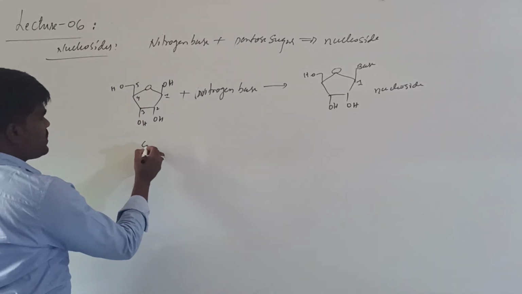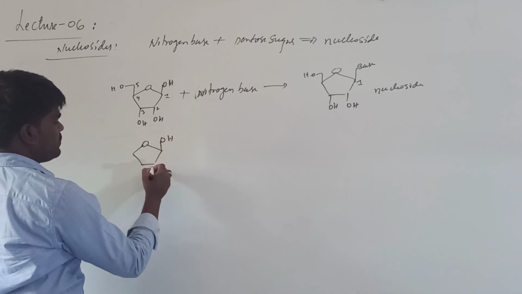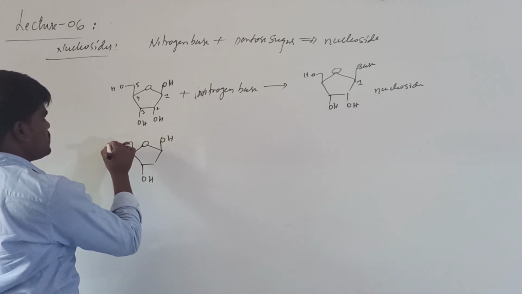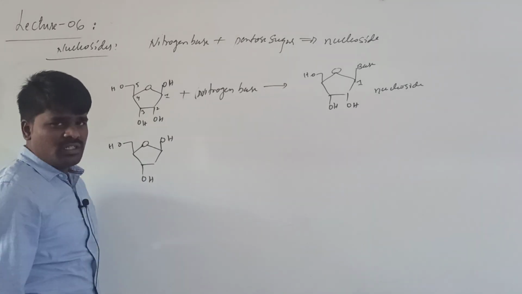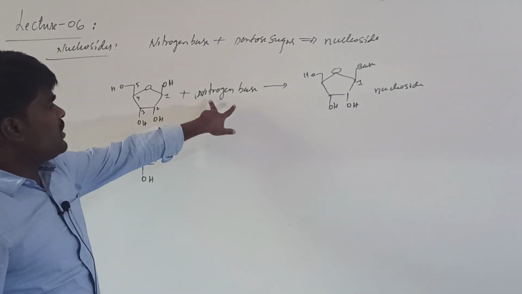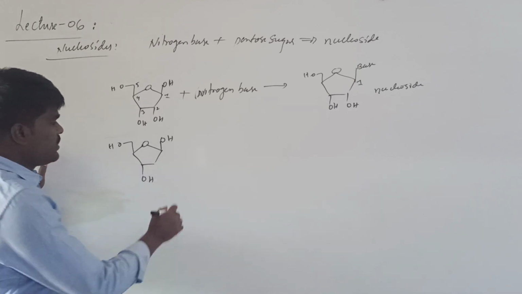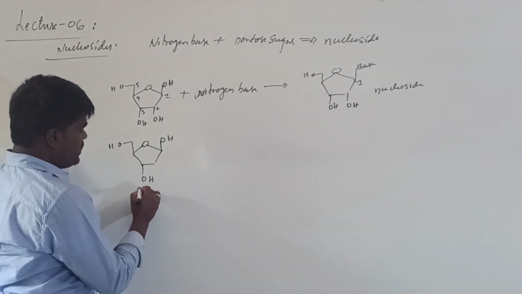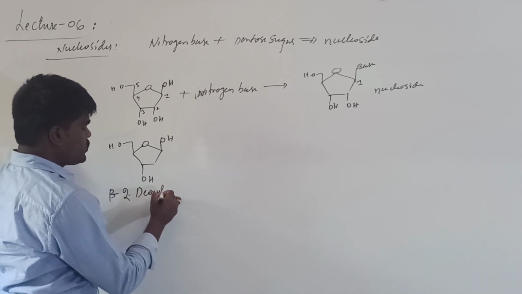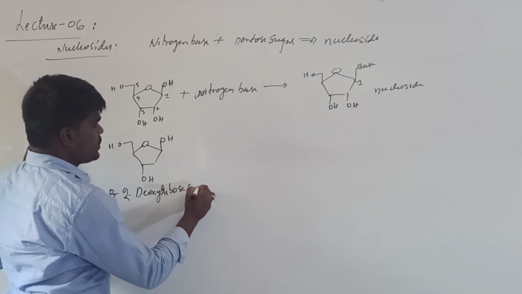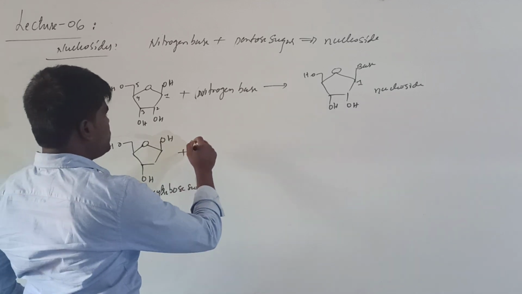I may also take a deoxyribose sugar. Here I will take a deoxyribose sugar. This linkage is important. The linkage takes place between the nitrogen base and the first position of the pentose sugar, at the first carbon. Here I have taken a 2-deoxy beta 2-deoxyribose sugar.